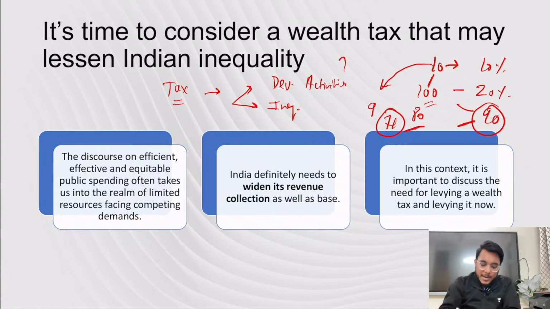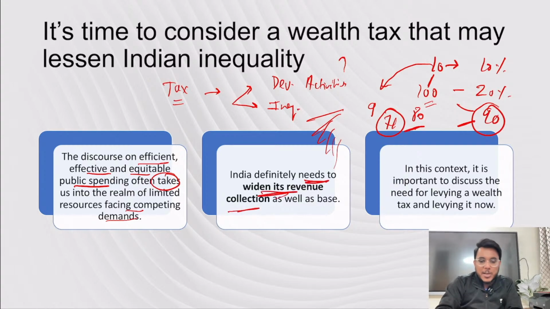Now the money that has been collected will be spent on all. It will be spent majorly on the poor, but in some capacity the benefit will be given to others also. So taxation helps in sponsoring developmental activities. It helps in reducing inequality. And when we talk about efficient, effective and equitable public spending, it always takes into account competing demands. Always it needs resources, and here the taxes are going to help. So India definitely needs to widen its revenue collection. See, today we are dependent on tax, but that tax is not sufficient. So we need to explore, we need to find new avenues of taxation.